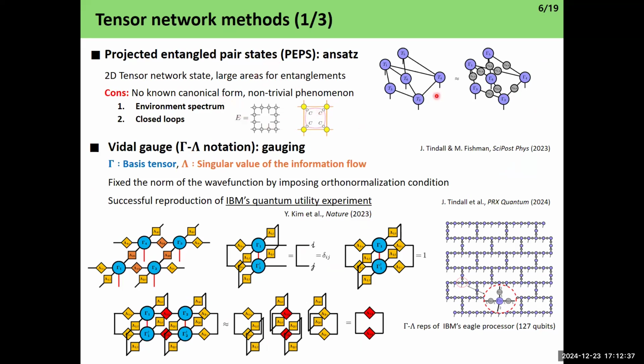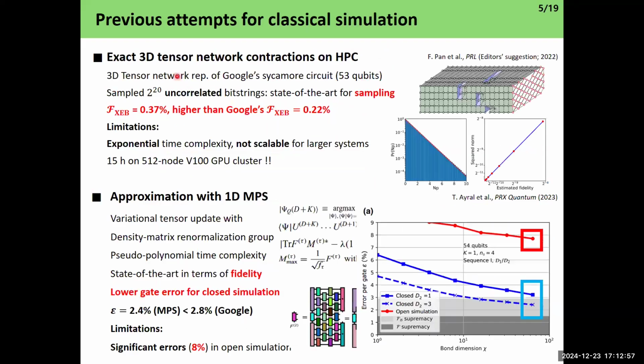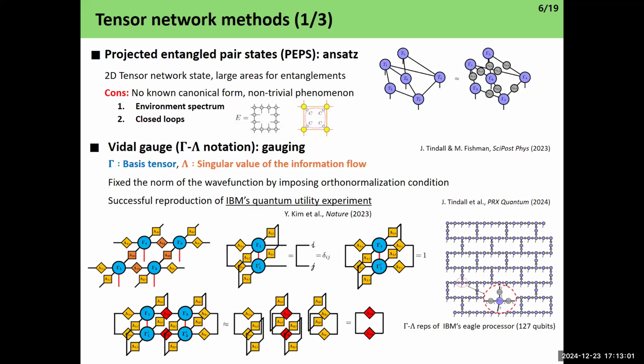PEPS is basically defined as a two-dimensional network of five-dimensional tensors, as follows. Since it is a 2D circuit, it's naturally a good ansatz. However, the con of PEPS is that it has no known canonical form, unlike the one-dimensional MPS used by Tomislav Begusic last year. So we have to define quasi-canonical forms for classical simulations to be plausible.